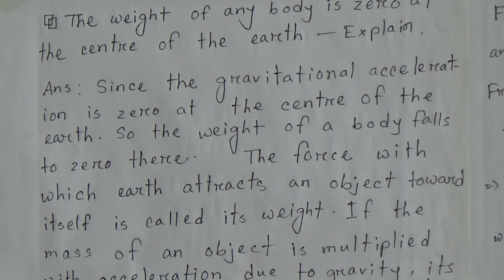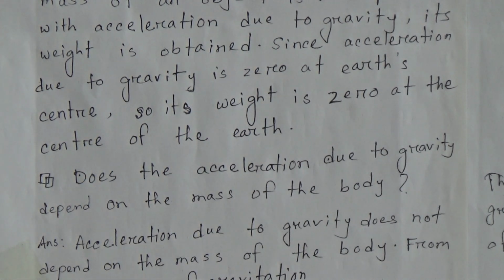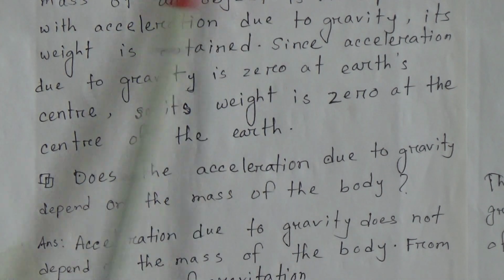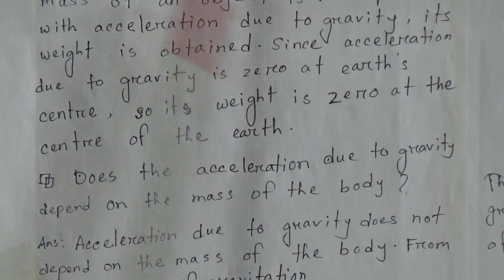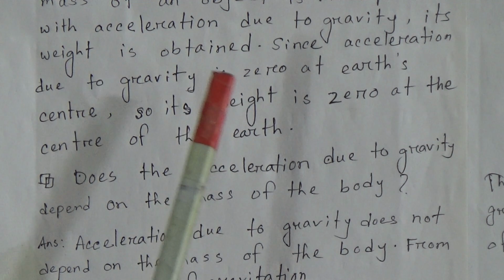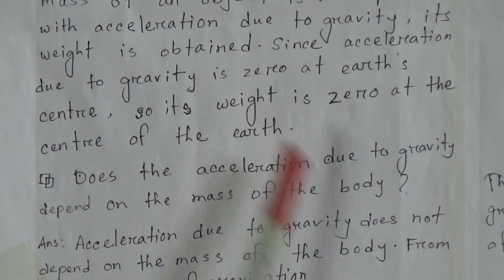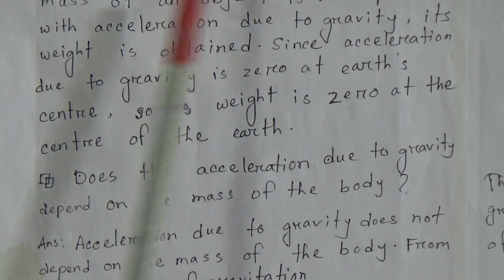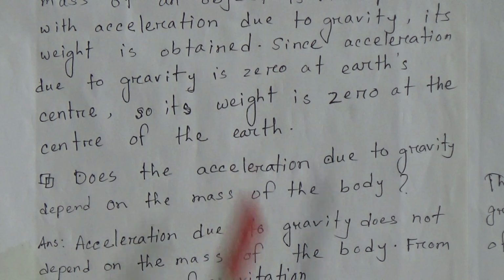Since the acceleration due to gravity is 0 at the center of the earth, its weight is 0 there. Weight means the force with which earth attracts an object towards itself.